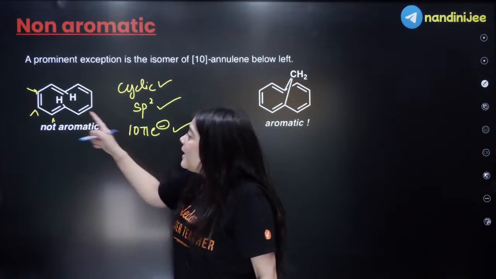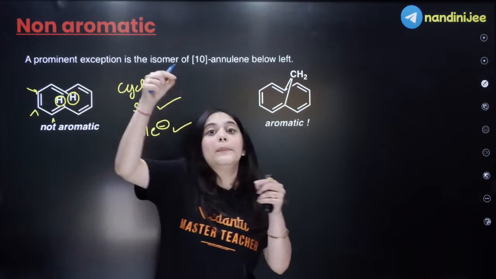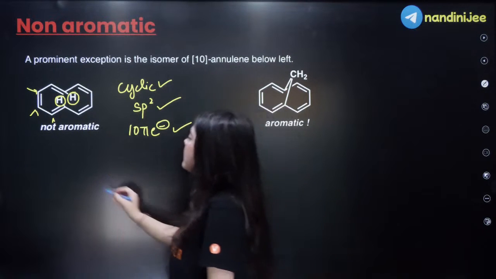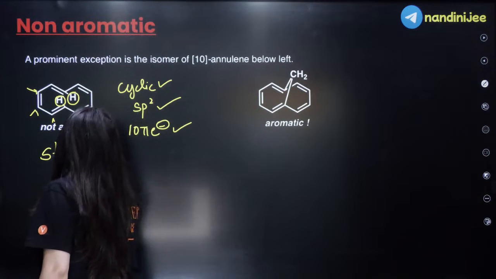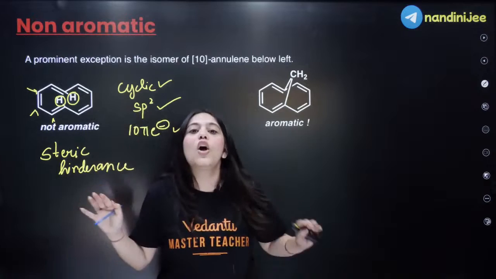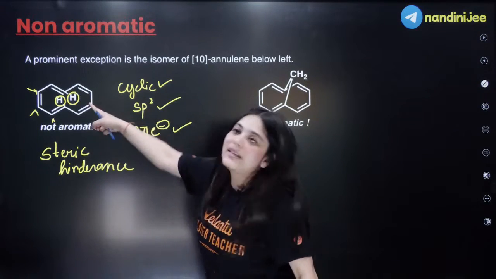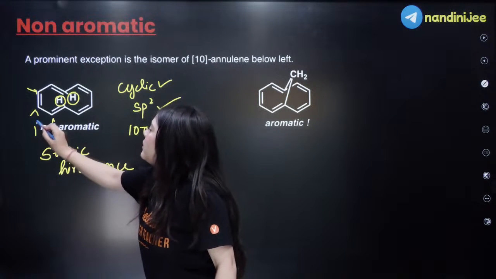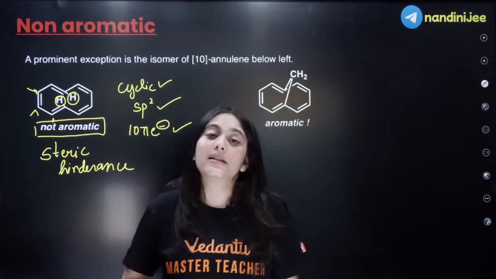Why? Because in this compound, can you look at these hydrogens over here, which are in the middle? These hydrogens cause so much steric hindrance that this structure is no longer planar. It is actually a very twisted structure because of these hydrogens. Hence, it loses its planarity. Therefore, this is a non-aromatic system.